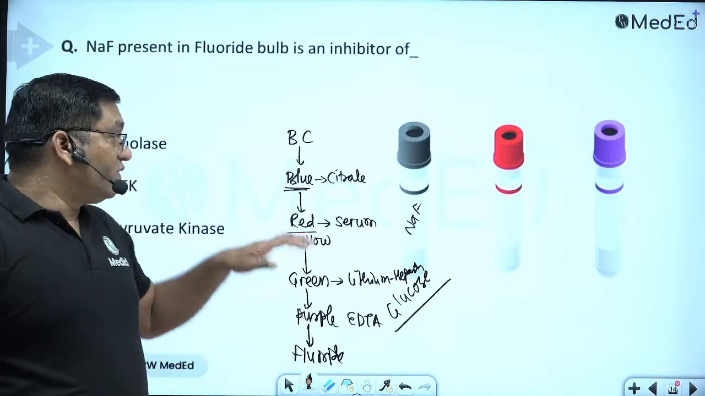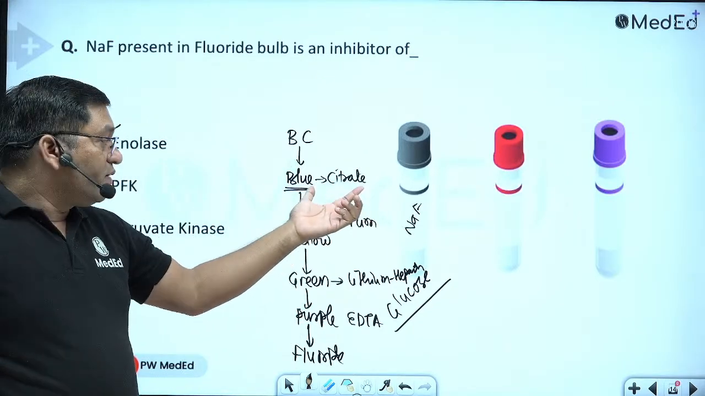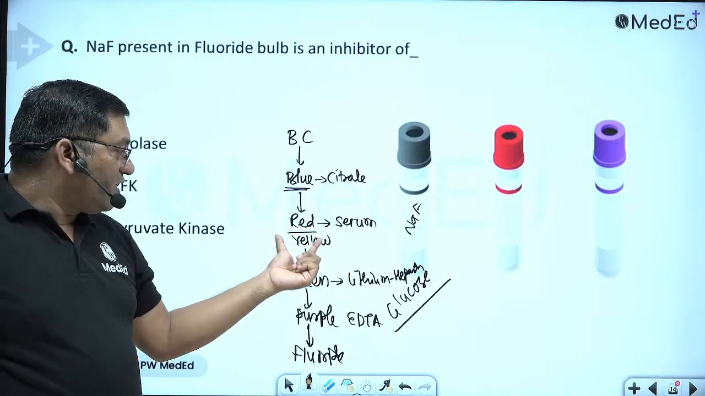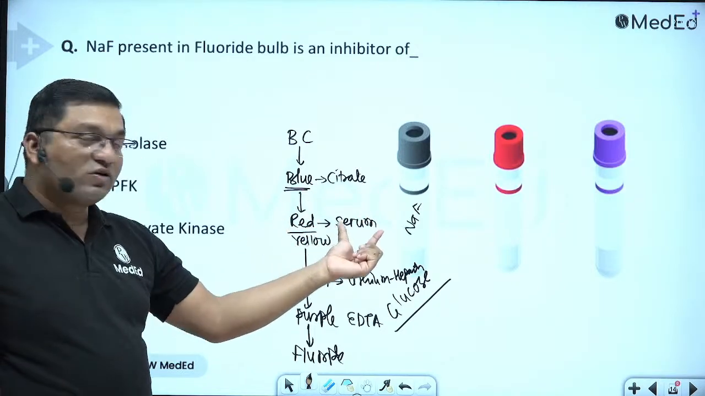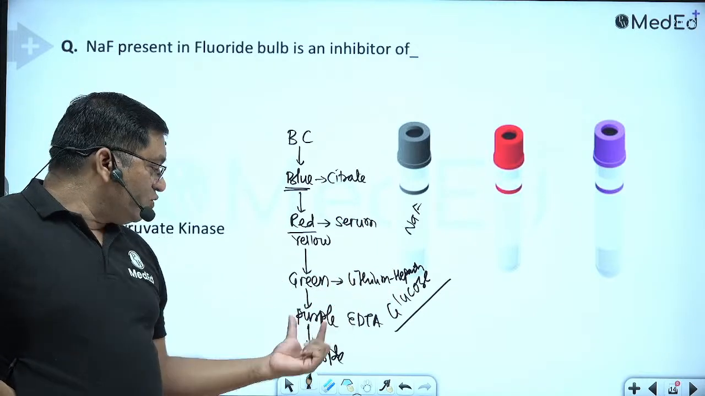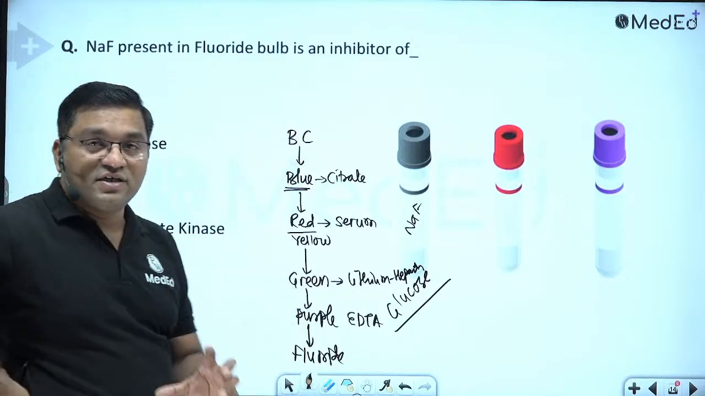First is the blood culture tube, then the blue citrate tube for the coagulation profile, then the red tube, or red and golden yellow, for the serum chemistry parameters, then the green lithium heparin tube, then the purple EDTA tube, and then fluoride. This is the order of draw while collecting the blood sample.